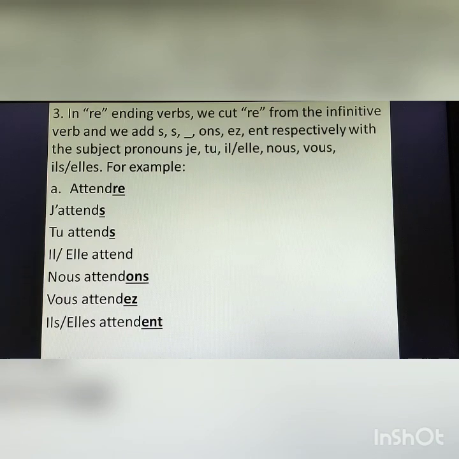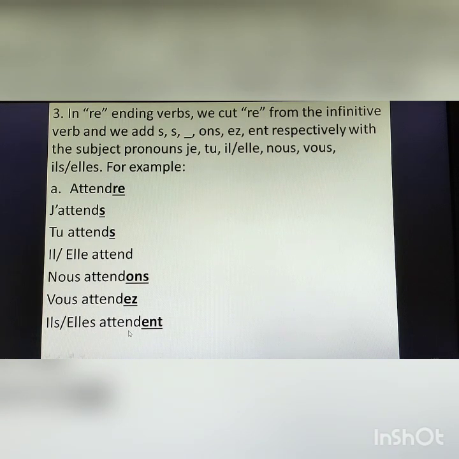Now you can see the verb is starting with a vowel. So whenever any verb is starting with a vowel with subject pronoun je, we eliminate e and we put an apostrophe. So the pronunciation of this verb is, the infinitive verb is attendre. Conjugations: j'attends, tu attends, il attend, elle attend, nous attendons, vous attendez, ils attendent, elles attendent.